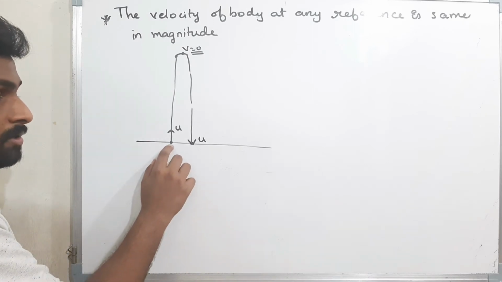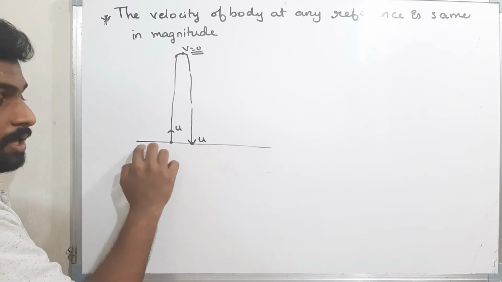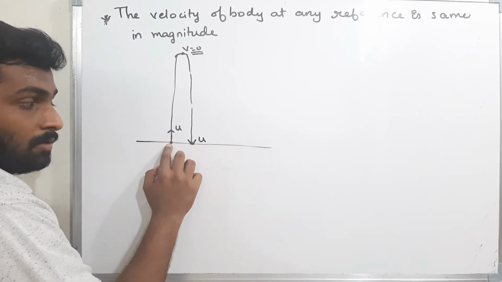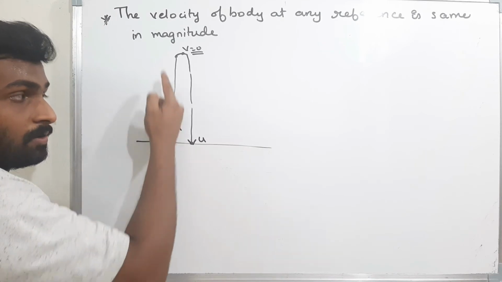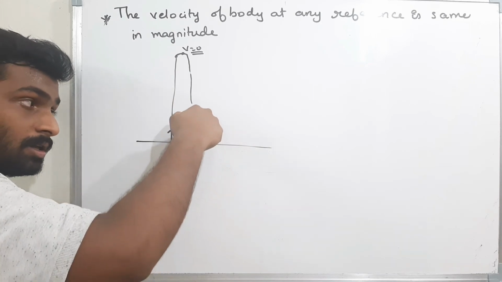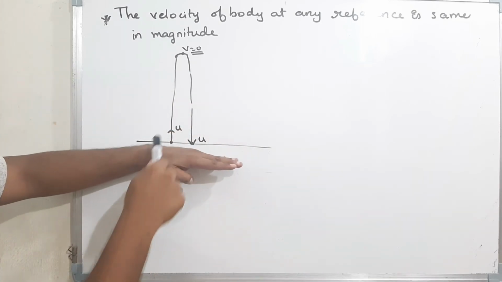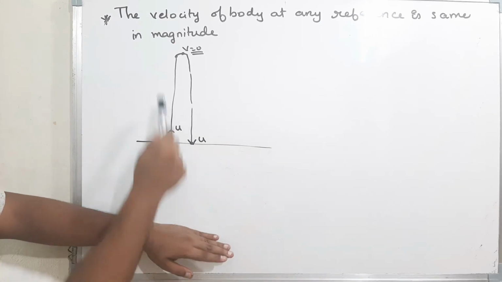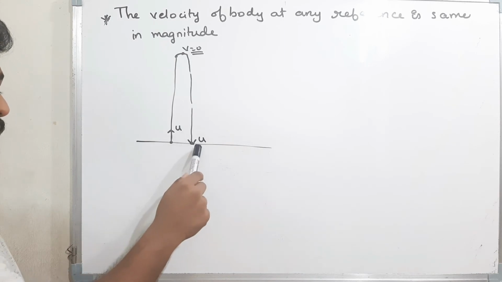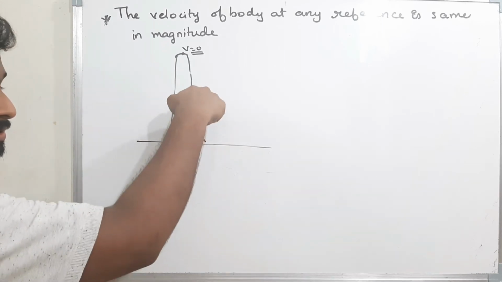That means with whatever velocity I am projecting the body up, the body will come with the same velocity to the same reference line. If I assume this is the reference line, the body will cross that reference line with the same velocity. When the body is moving up, it crosses this line with a velocity, and the same when it is coming down, the body has to cross the same line with the same velocity. Magnitude must be the same, but directions differ: this is positive and this is negative.